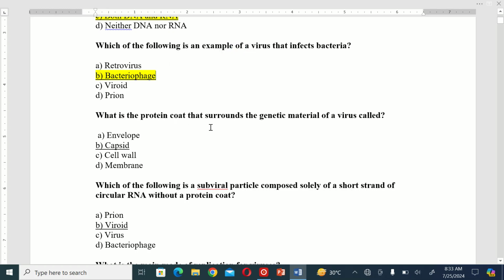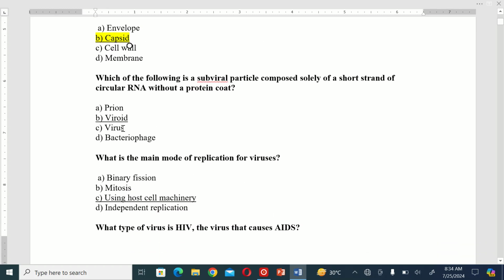What is the protein coat that surrounds the genetic material of a virus called? A. Envelope. B. Capsid. C. Cell wall. D. Membrane. So the correct option is B, capsid. Which of the following is a subviral particle composed solely of a short strand of circular RNA without a protein coat? A. Prion. B. Viroid. C. Virus. D. Bacteriophage. So the correct option is viroid.